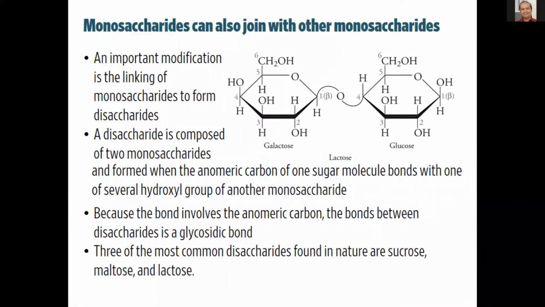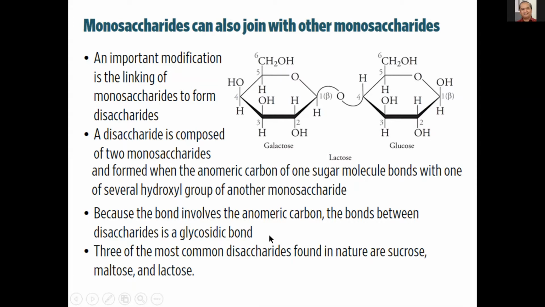Okay, so one of the important derivatizations of monosaccharides is, of course, the formation of a disaccharide. Basically, you're derivatizing your monosaccharide with another sugar. Okay, and so basically, the formation of a disaccharide happens by the linking of another monosaccharide, and it happens also through a bond to the anomeric carbon.